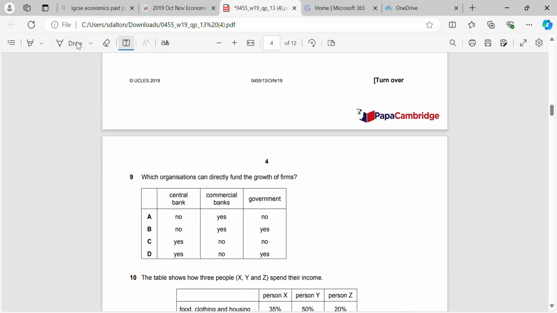Okay, 9. Now we've done this question in class before. Which organizations can directly fund the growth of firms? So the commercial banks, they can, because they give loans to companies and to people. And so can the government, because the government are going to provide subsidies, etc. to firms, and they may provide grants or advice for new companies also. But the central bank cannot. The central bank doesn't give loans to regular firms or people. They are just there to bail out the commercial bank if it has a liquidity crisis.